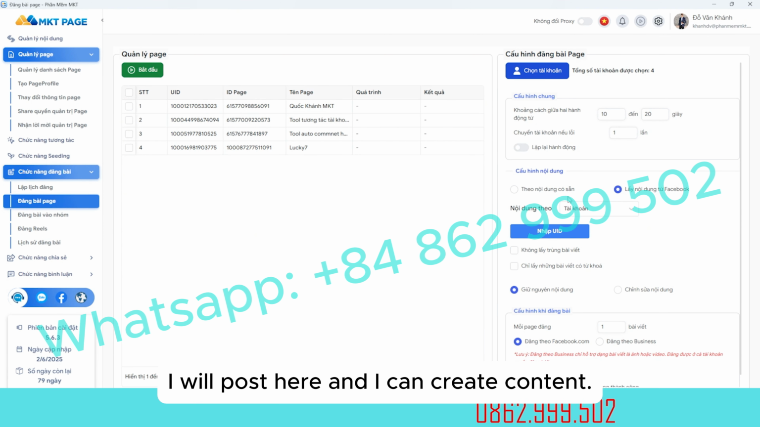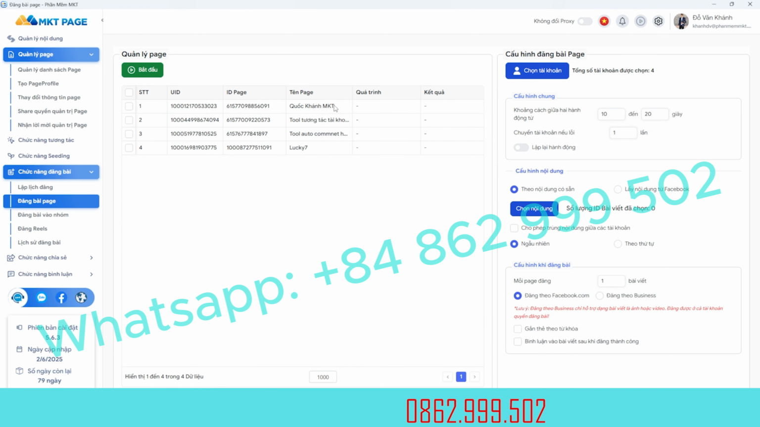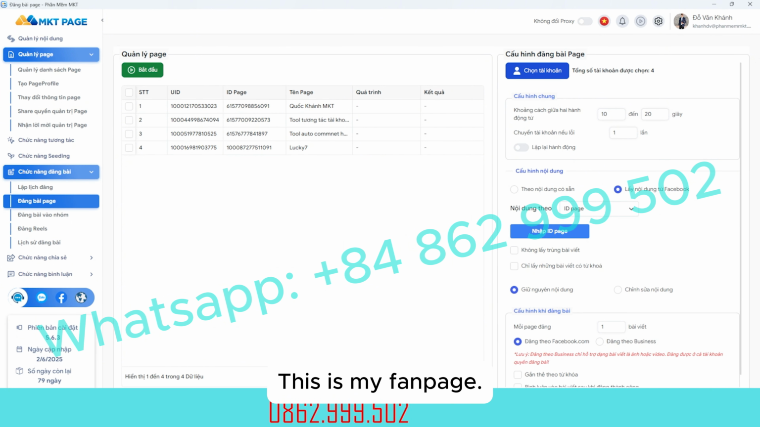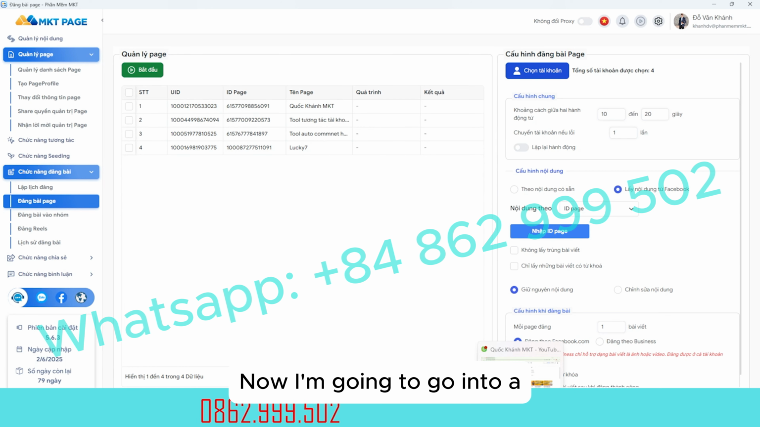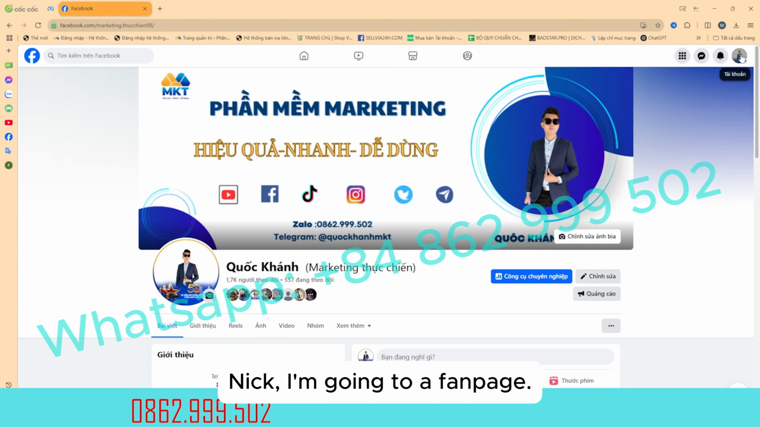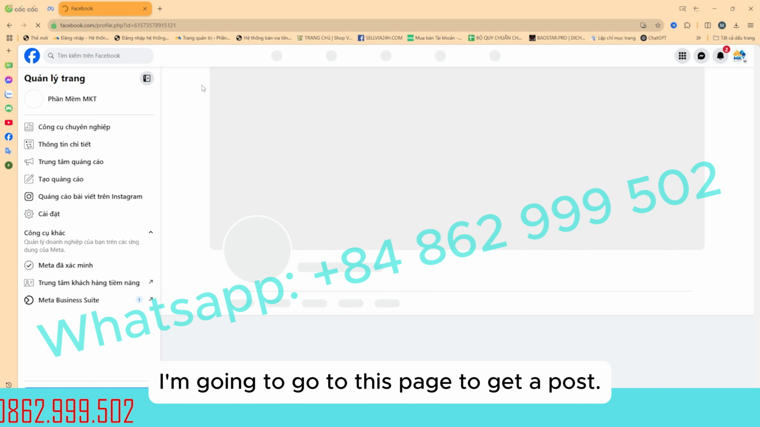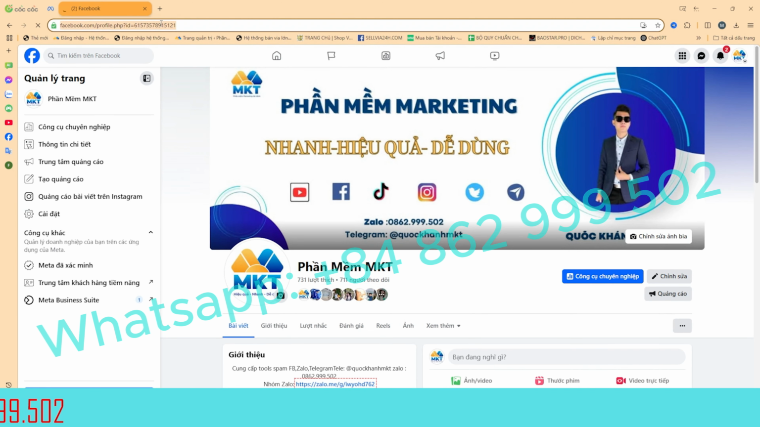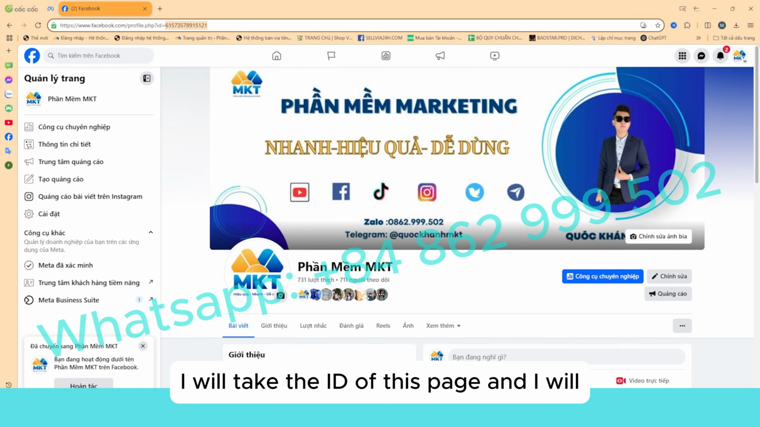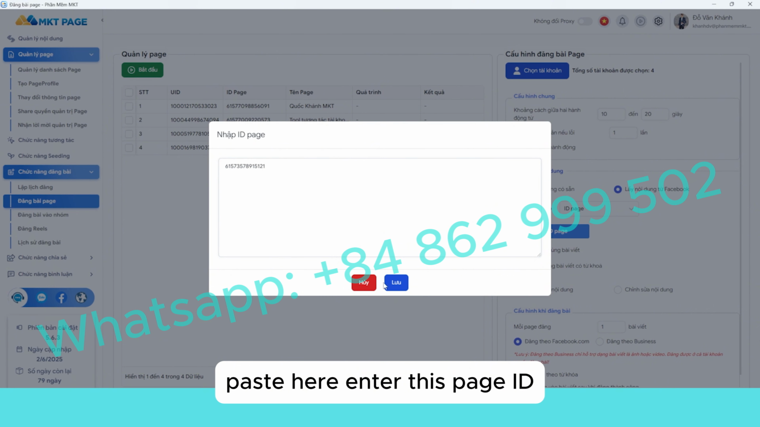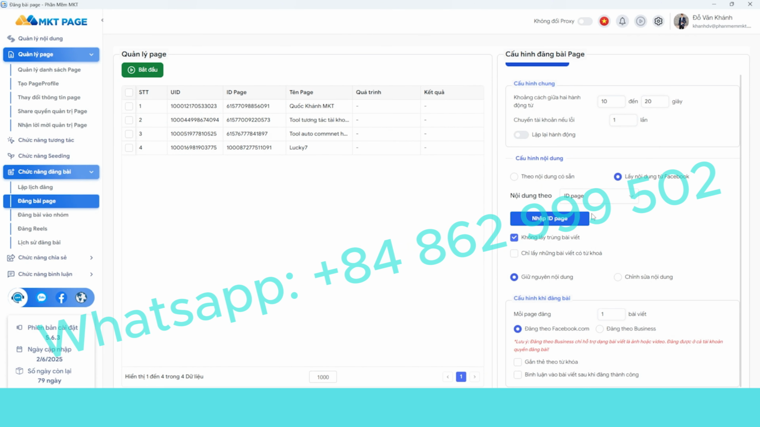I will post here and I can create content. Or now I'm going to take the content above one at a time. This is my fan page. Now I'm going to go into a Nick, to a fan page, to get a post. I will take the ID of this page and paste it here, enter this page ID. Do not duplicate this article.